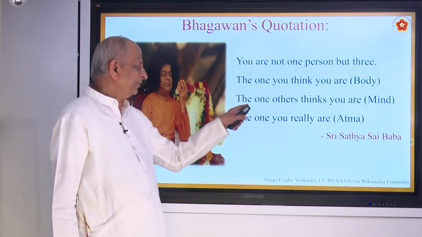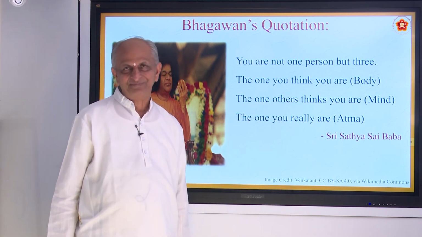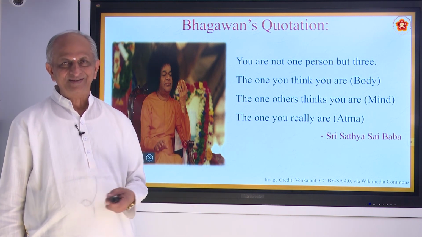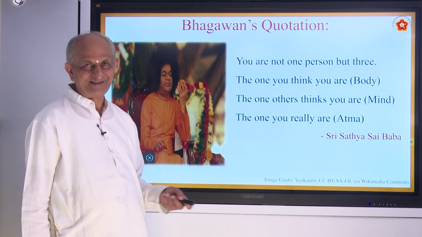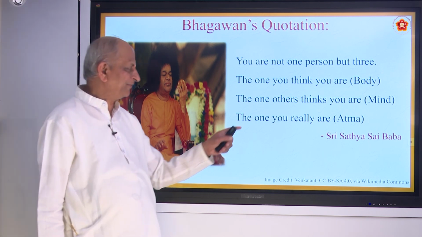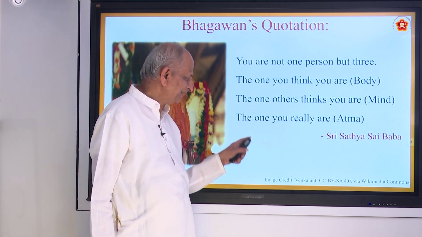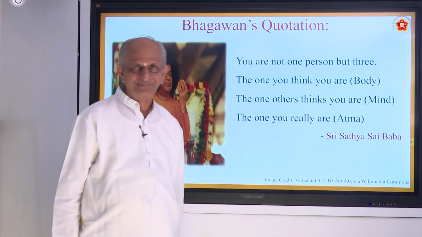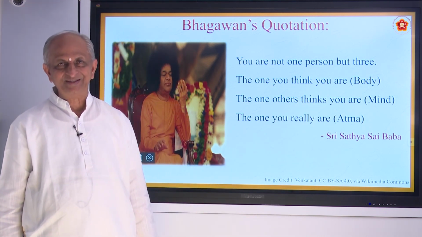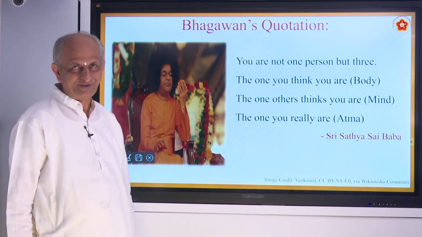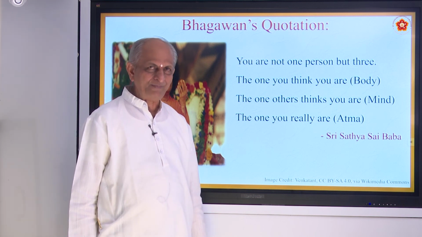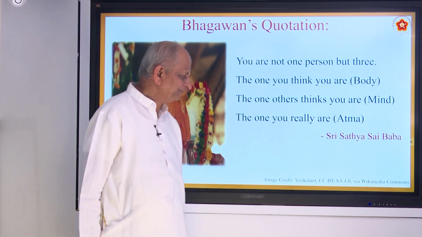Then what others think about us, about the mind: he is very clever, so dull, he is a singer, actor, dancer, like that. Others will think in terms of mind. But really, we are neither body nor mind. We are birthless, deathless, divine Atma, soul. Chidananda Rupaha Shivoham Shivoham, says Baba.